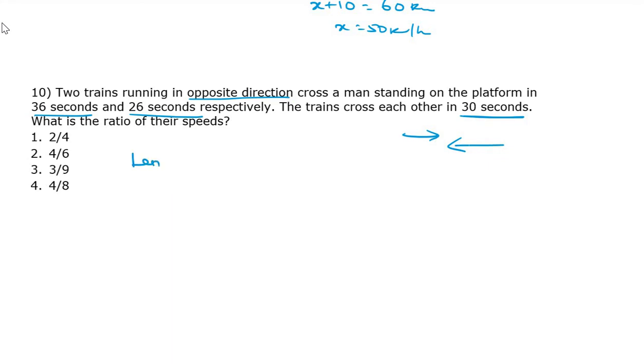Length of the train moving. Length of the train. So we can find distance. Speed equal to distance by time. So distance equal to speed into time. So length of the train, how we can find? Speed into time.